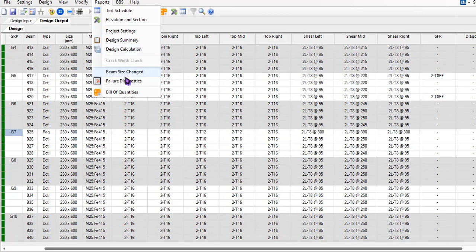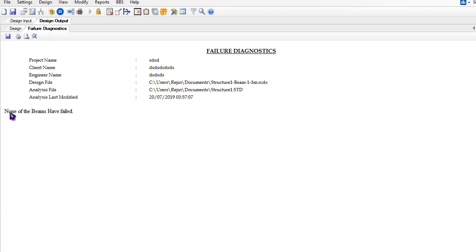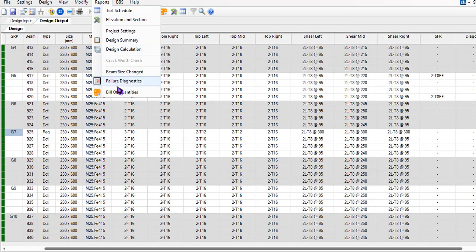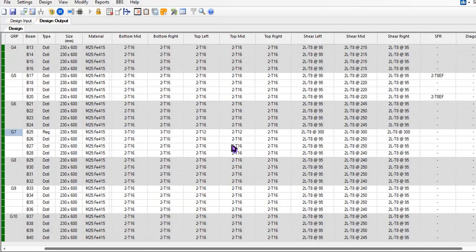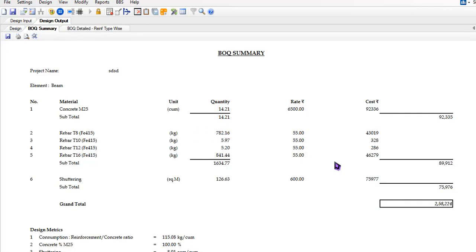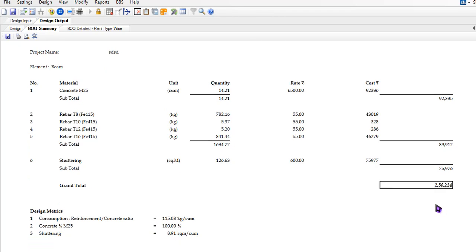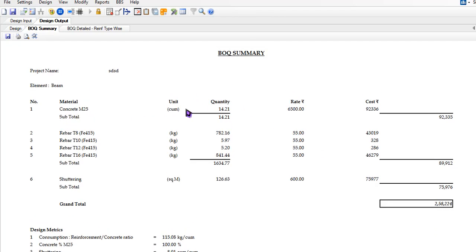Then I can have the failure diagnostics, to see whether any of the beams have failed. None have, so I don't want to get into that. I would also like to have the bill of quantities, the bill of quantity summary, reinforcement type wise. You have to enter the cost for M25 grade concrete and Fe 415, and the shuttering cost has been provided here. So the total cost is 2,58,224. There is nothing much to explain here.